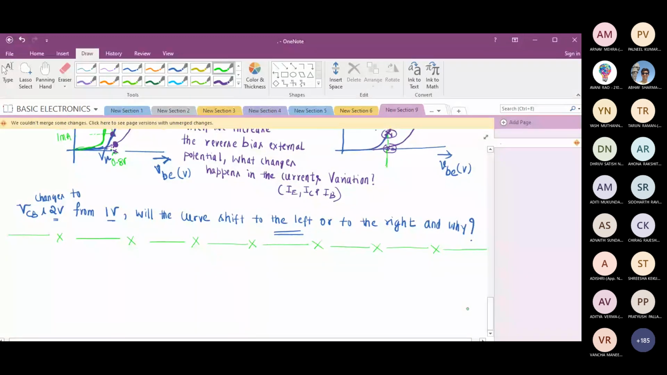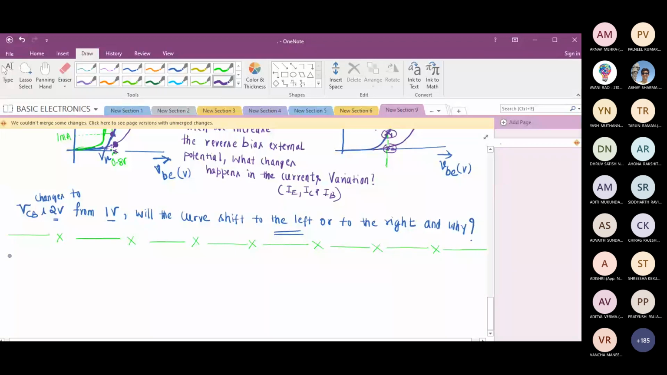Can I proceed? Will the cut-in voltage be the same when we increase the voltage? Yes, please note, cut-in voltage is not going to change. Cut-in voltage will remain constant. If I take silicon, it is 0.7. If I take germanium, it is 0.3. That is not going to change. Fine.